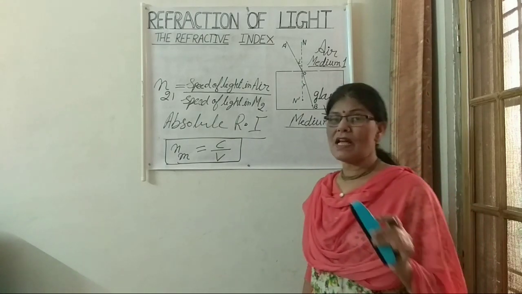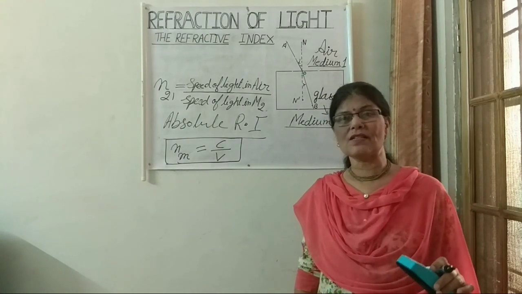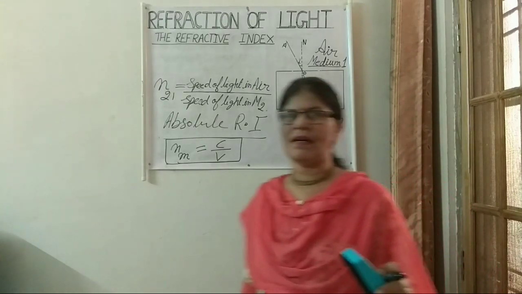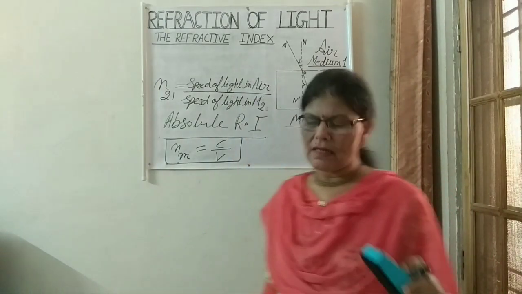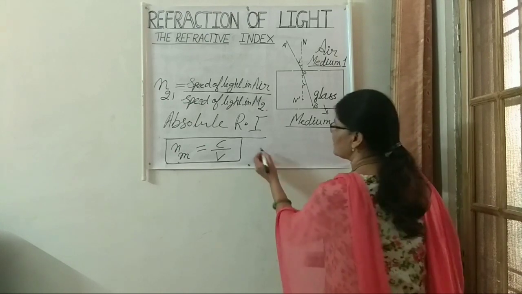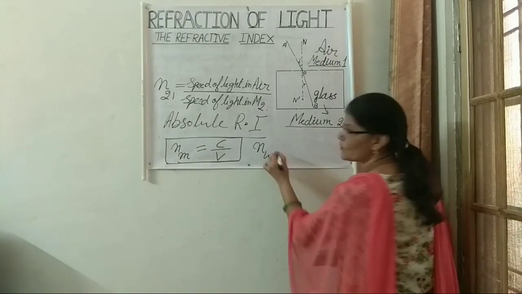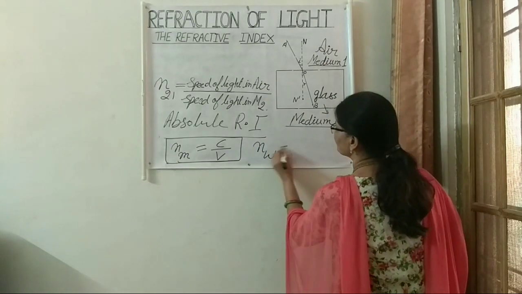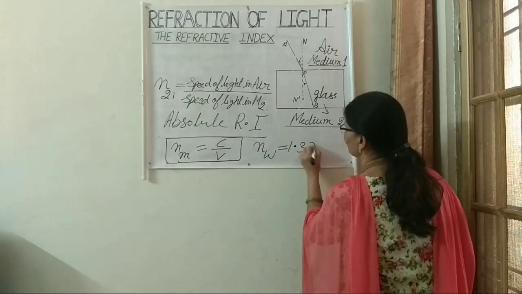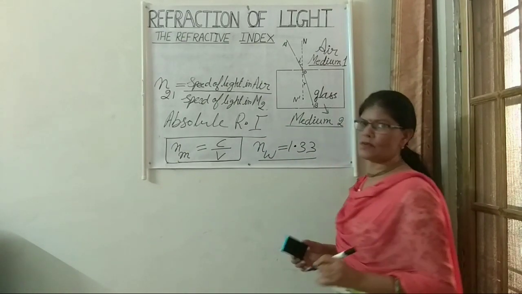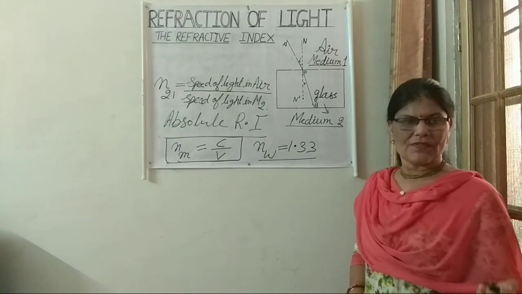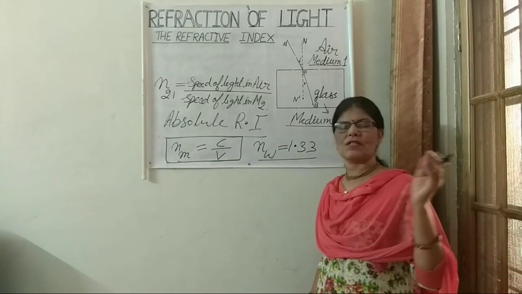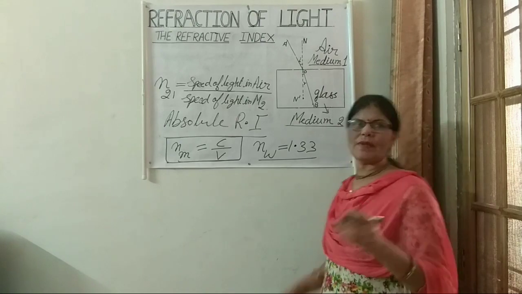If it has less refractive index, it means it is optically less dense. Like for water, the refractive index of water is 1.3. Same way we can have the refractive index for glass, kerosene, and so many other things.